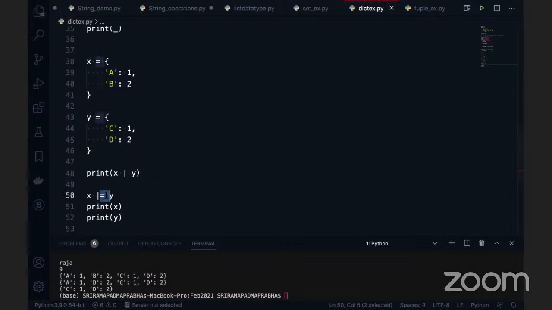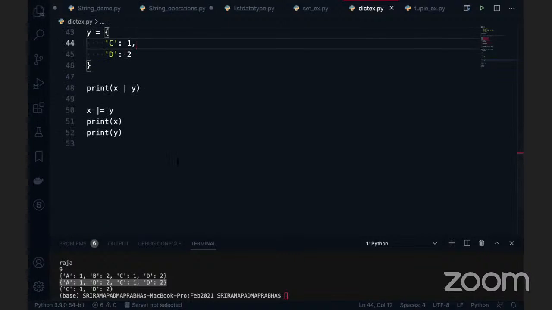Update means we just add equal to here. You can see here whatever value got updated. This x got updated with C and D, but y remains the same. Remember, Python's new operator for dictionaries is called the pipe symbol and the pipe equal to. Hope you understand the concept here.